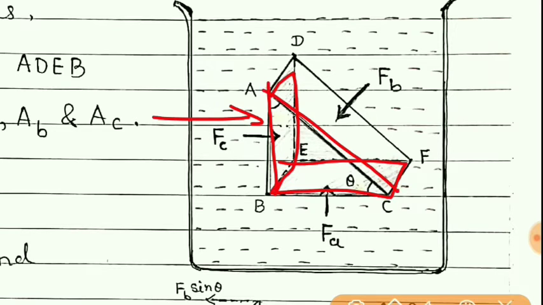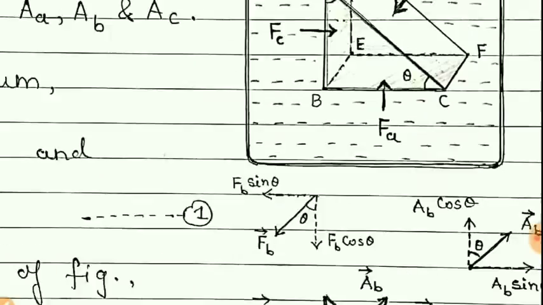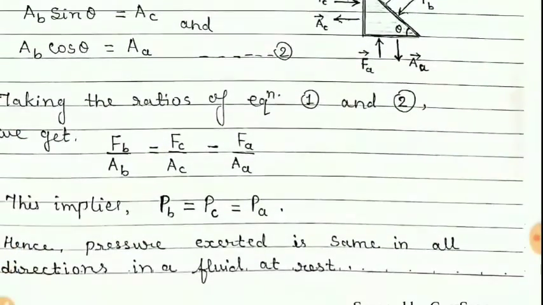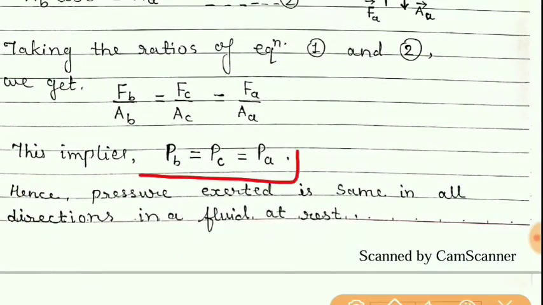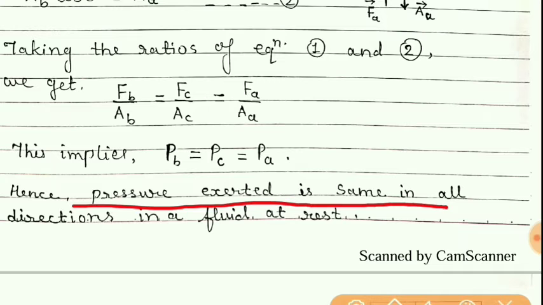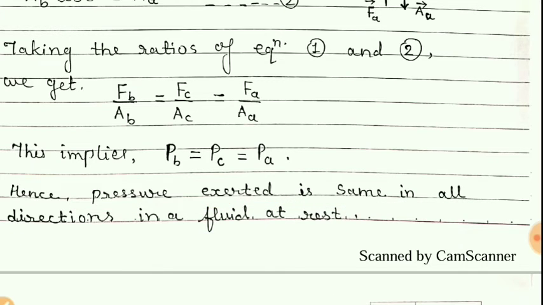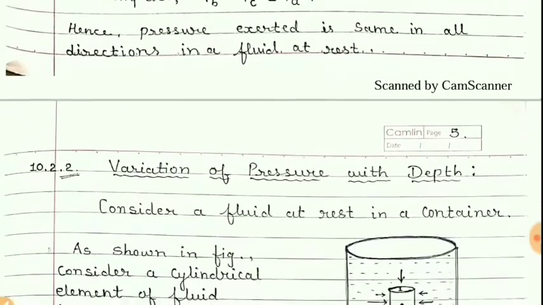And if the face is neither horizontal nor vertical, you can see this face is slant, then also the pressure will be the same. And so Pascal's law is proved. Finally, I have written here, pressure exerted is the same in all directions in a fluid at rest.